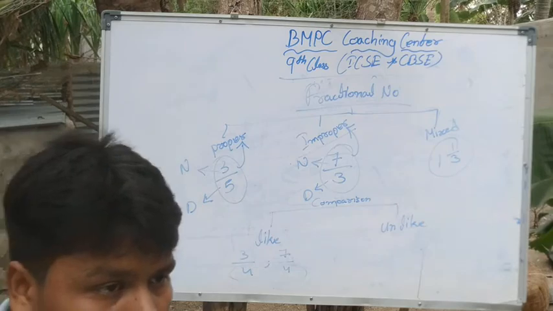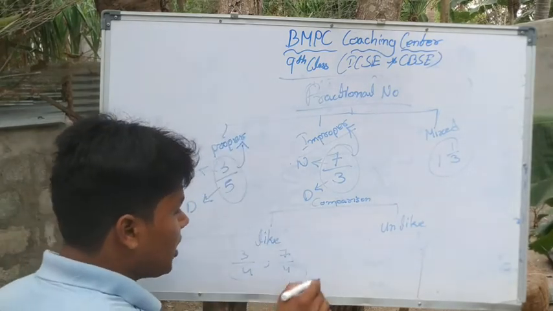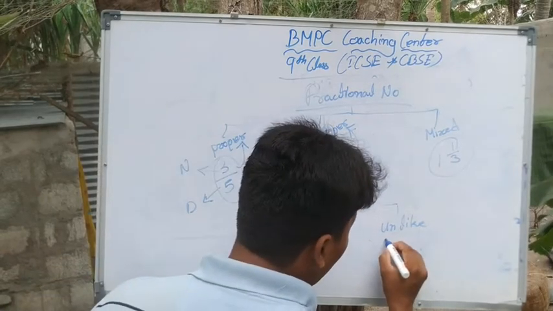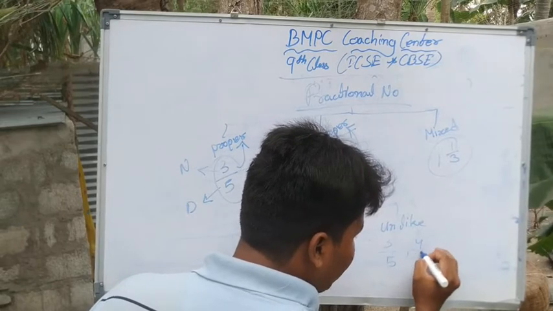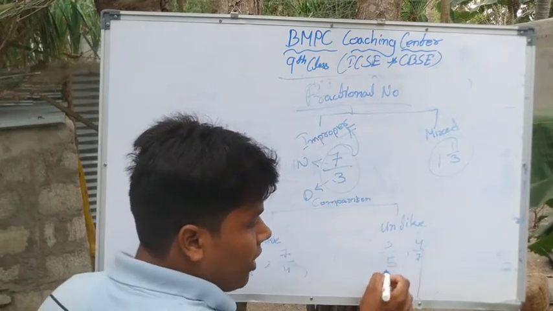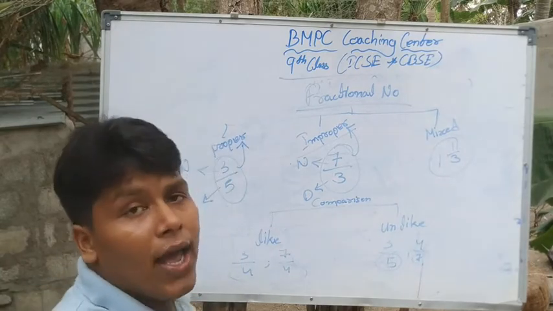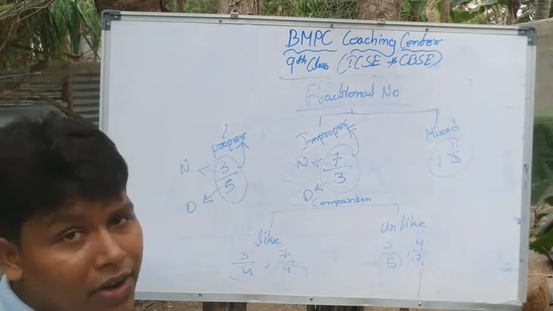In like fractions, the denominator is the same. Unlike fractions are 3 by 5 and 4 by 7. The denominators are not the same. These types are called unlike fractions. Clear? Like fraction, unlike fraction, clear?